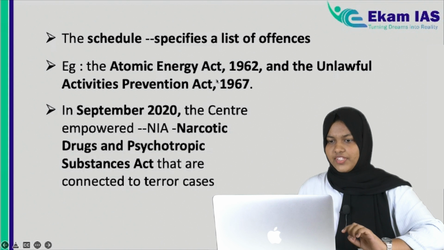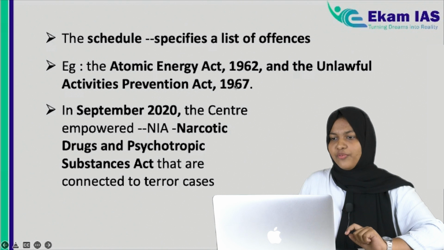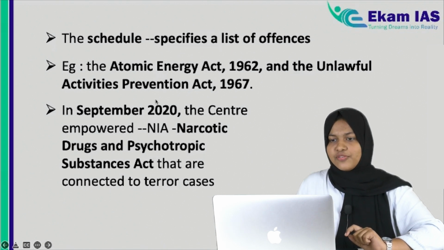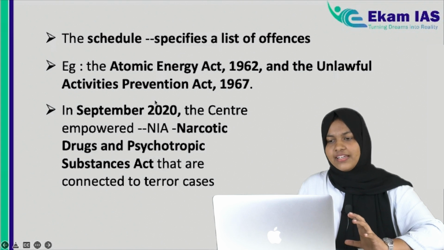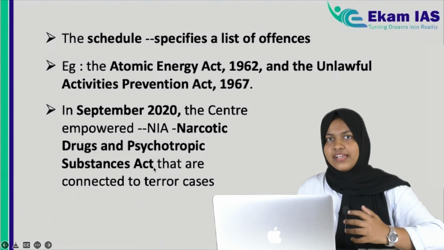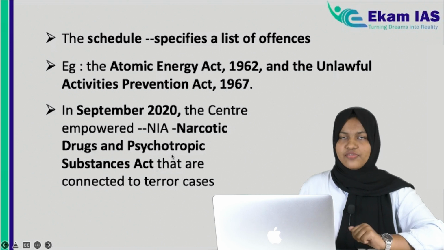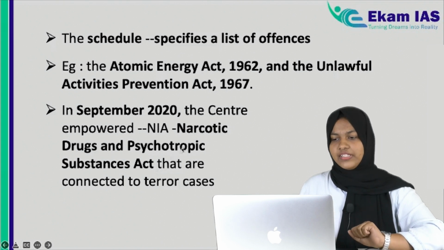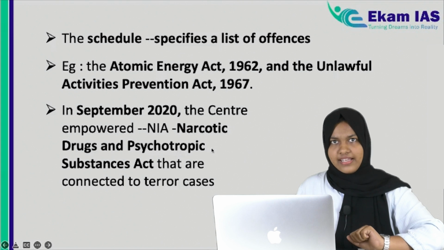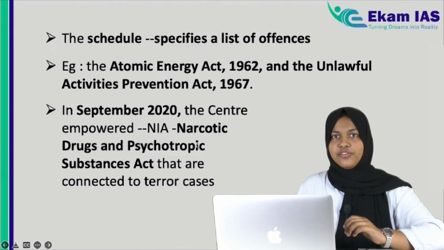Fine. So recently, that means in September 2020, along with these acts, the Narcotic Drugs and Psychotropic Substances Act was also added to the schedules. So which means that if any offence violates this law, especially if it is connected to any terror case, then NIA has the authority or the power to investigate matters related to the Narcotic Drugs and Psychotropic Substances Act. So this is a recent addition. You have to know this statement thoroughly. I mean, you have to remember this.